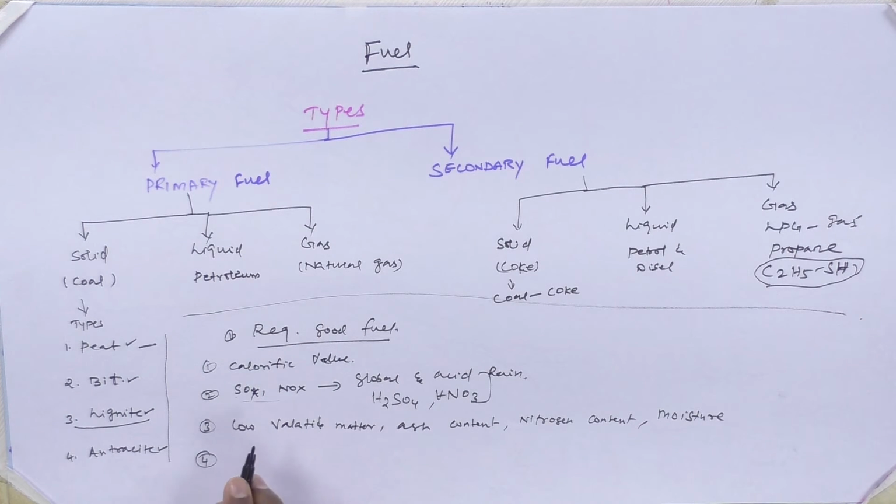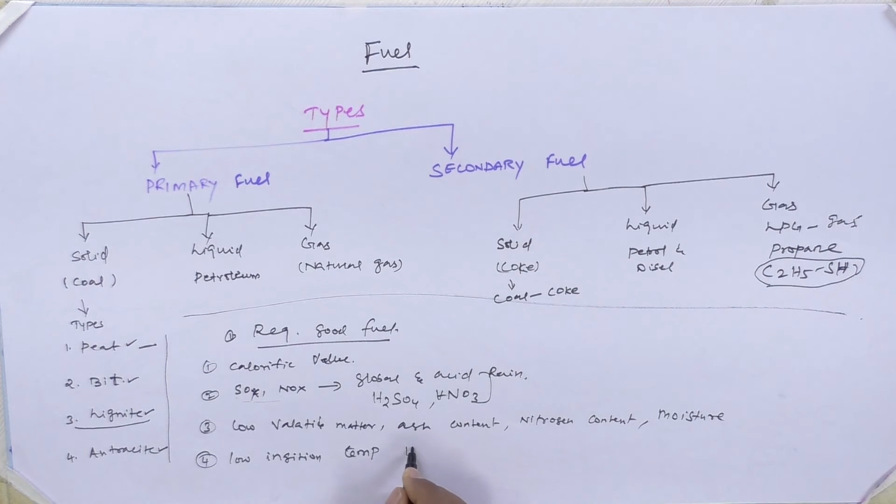And the fourth one, the good fuel should have low ignition temperature. Basically, the ignition temperature depends upon the quantum of hydrogen present in the particular fuel. The hydrogen content is directly proportional to the ignition temperature. I stands for ignition temperature. If a fuel is found to have much hydrogen, the ignition temperature will be very low.